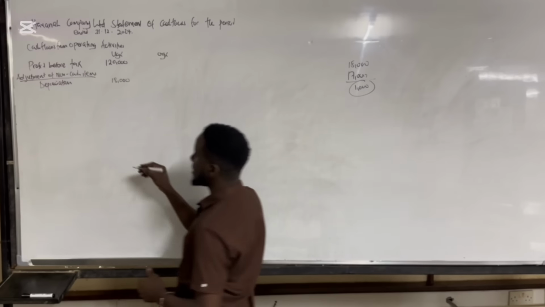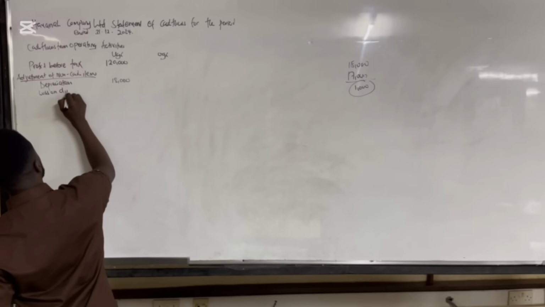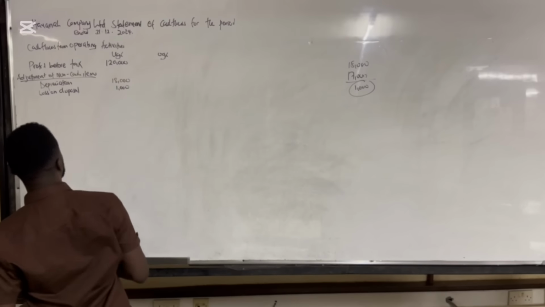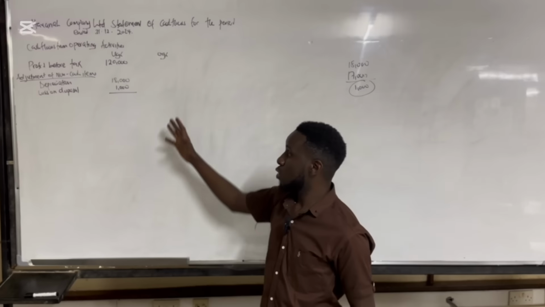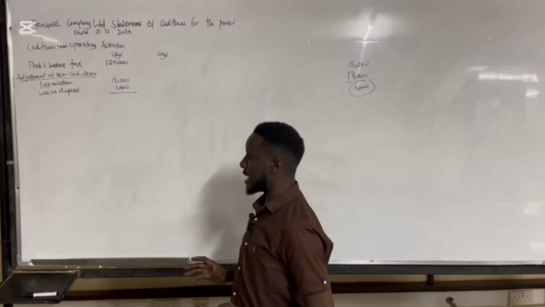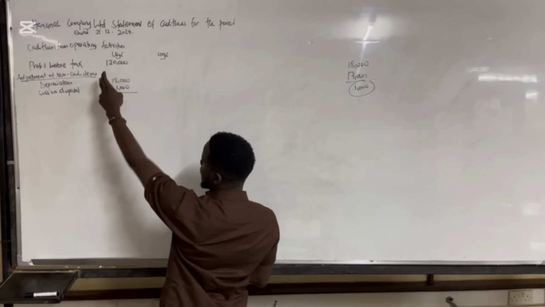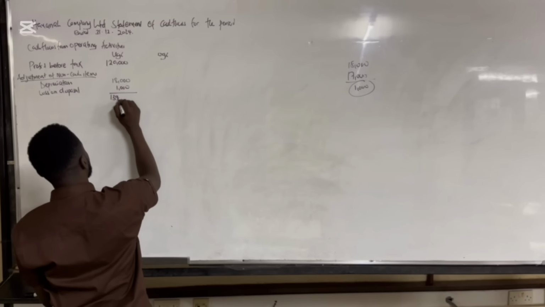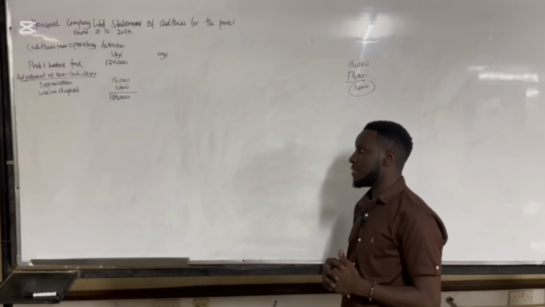So you come and say add our loss on disposal, and our loss on disposal is 1,000. So these are the only items that we have concerning the adjustment of non-cash items. So we're going to add 120,000 plus 18,000 plus 1,000, which gives you 139,000. So that's what we have, 139,000.